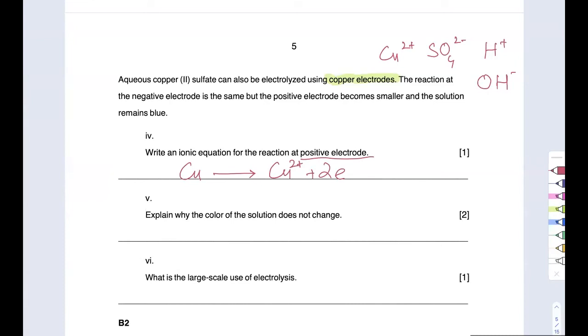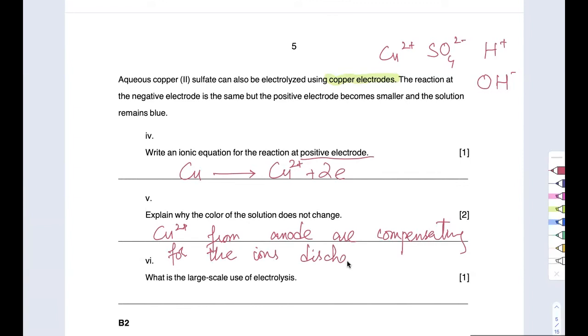Now explain why the color of the solution doesn't change. Because if any copper ions are discharged, there are more coming in from the anode. So the copper ions from the anode are compensating or replacing for the ions discharged. So the color remains the same. Or you can also say that the concentration of copper 2 remains the same.